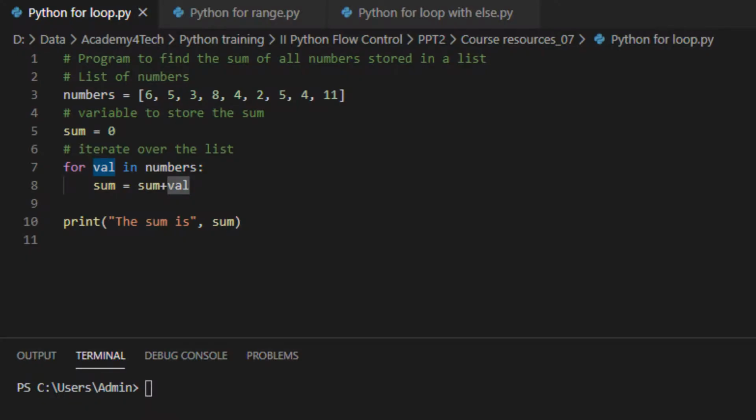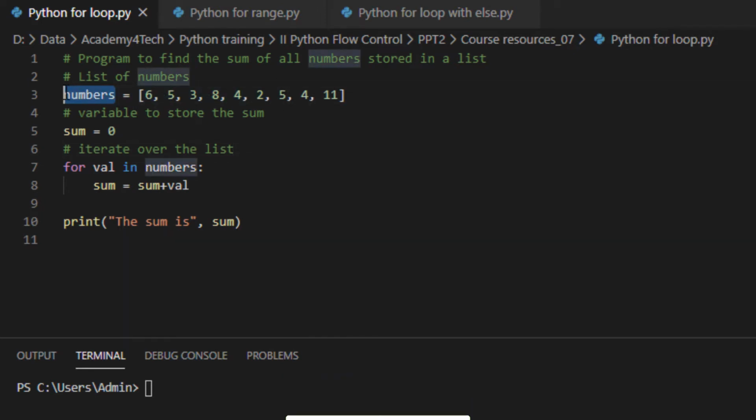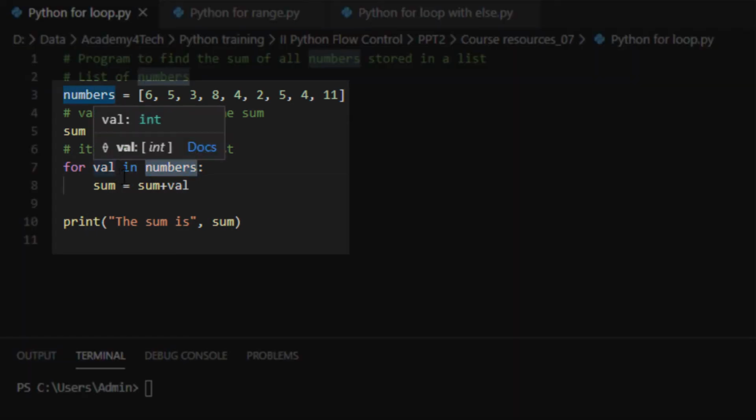In this program we have a list called numbers, and we are trying to add the elements of numbers and take a printout. We have a sum, initialized as 0, and then we have a for loop. In the for loop we have value in numbers, which means it will take individual elements from the list. So the sum will be sum plus value: 0 plus the first element, and then the value moves to the next element by default. Then we check the next element, adding sum plus 6 plus 5. It continues until it exceeds the elements.